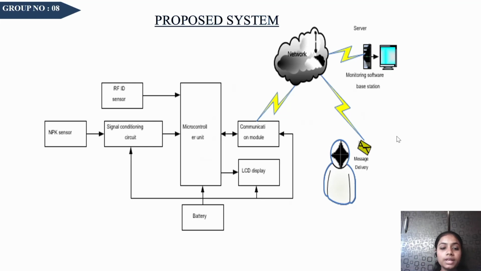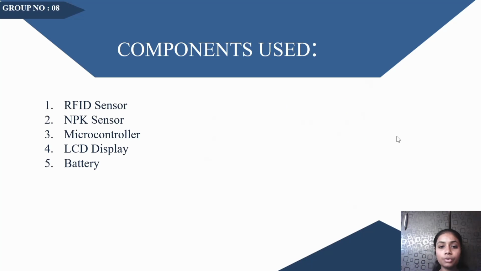Through the NPK sensor, nitrogen, phosphorus and potassium will be sensed from the chemical fertilizer, and through the signal conditioning circuit it will be sent to the microcontroller, and through the communication module the information will be sent to the monitoring software base station and the message will be delivered. So these are some of the components we are going to use.